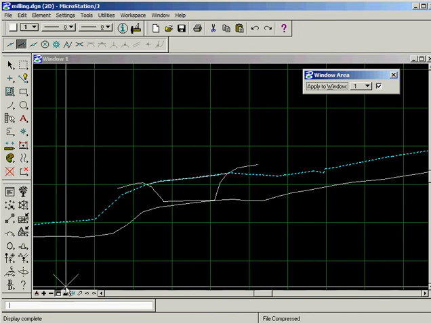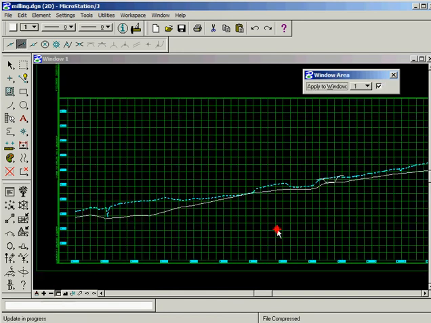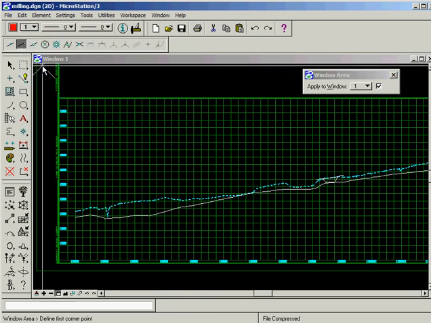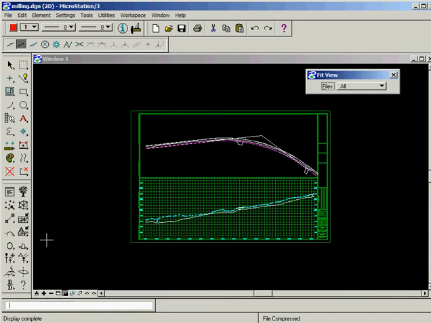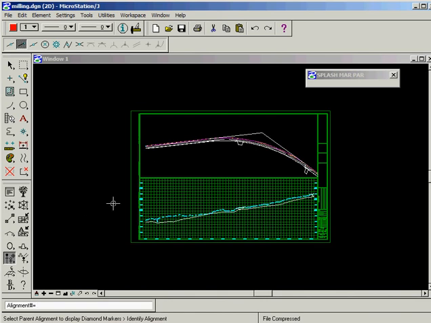So let's just show a little bit of vertical design. I also think let's change colors. I need a red, okay, and let's select the original alignment, new center line, and let's send over a 2% slope.